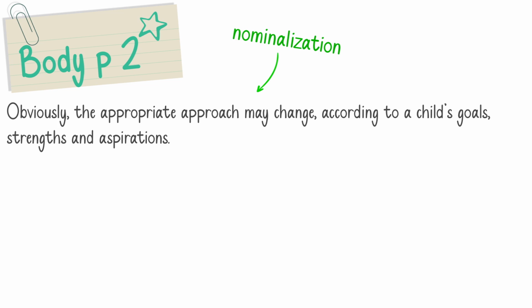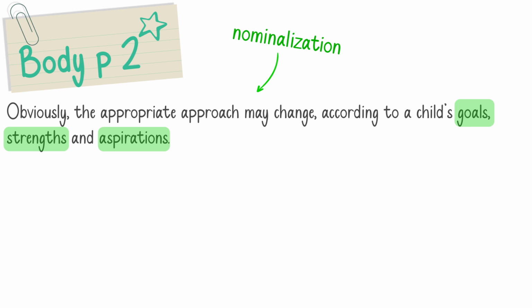And the thing that I've done here, I've used some words like goals, strengths, and aspirations. This shows the examiner that you know a bunch of vocabulary. You show the examiner your lexical resource. So don't just stick to one word by writing, for example, according to a child's goals. You can write synonym words. And this is what I mean by nominalization: goals, strength, and aspirations.